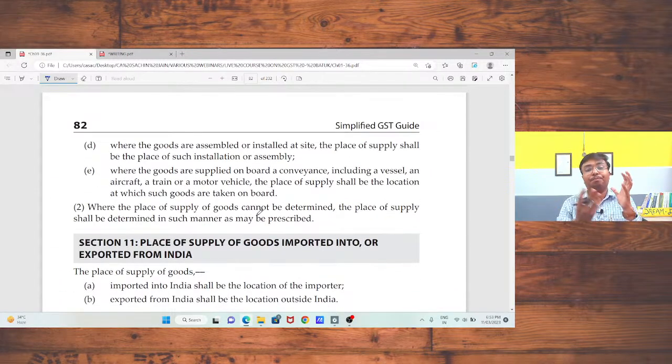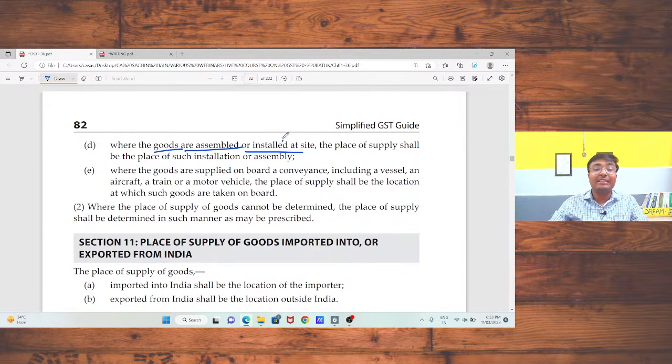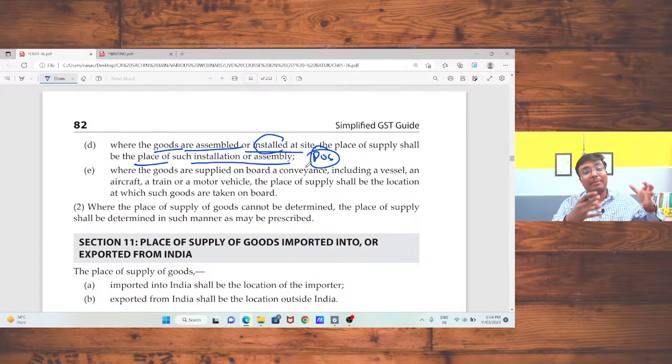If you are going to do assembling or installation of goods at site, in that case the site of installation or assembly will be treated as your place of supply. I am an engineer, I am going to provide my services to Gujarat, and at that place I am going to install a particular machinery. In that case, the place of supply should be Gujarat, and IGST should be charged.